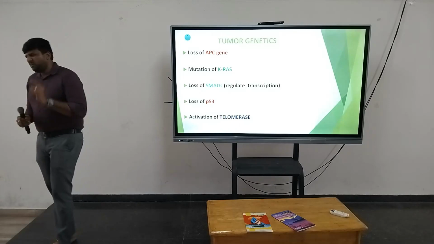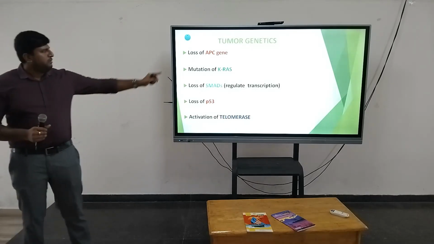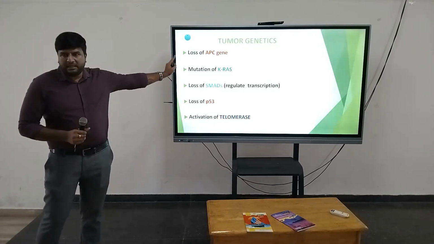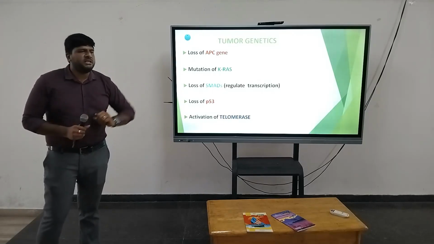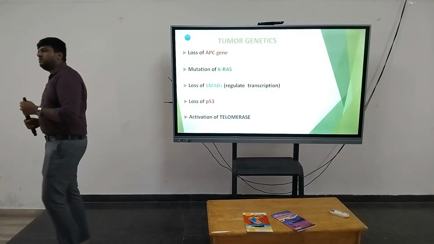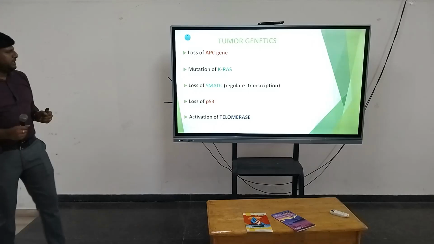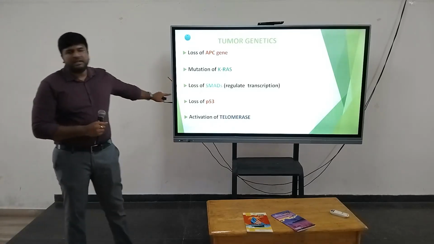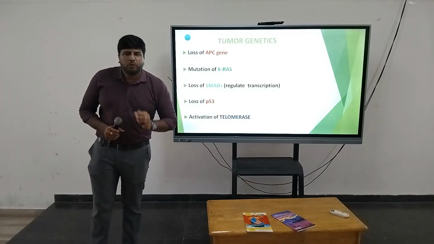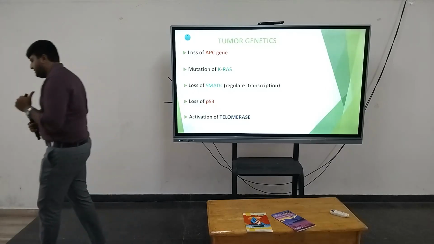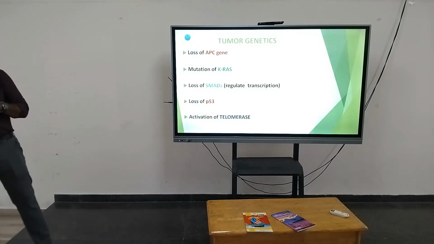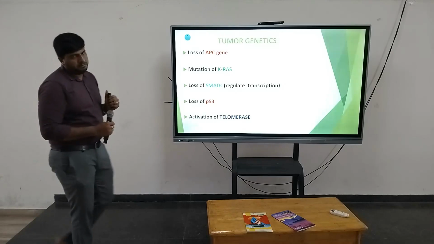So these are the most common genes involved. First common gene is your APC gene. What is the APC gene? Adenomatous polyposis coli gene. Next common gene is the P53 gene mutation. There will be loss of P53. What is the function of the P53 gene?